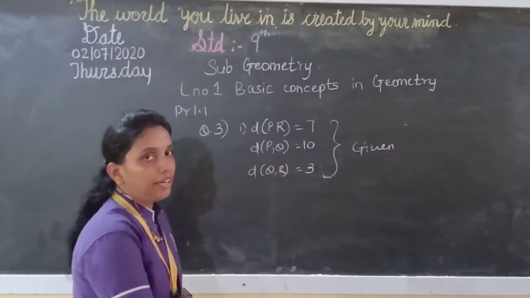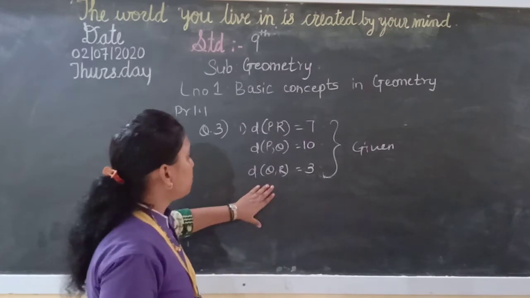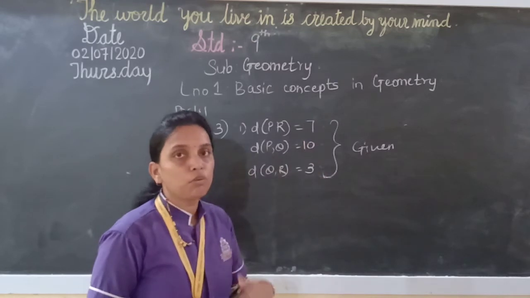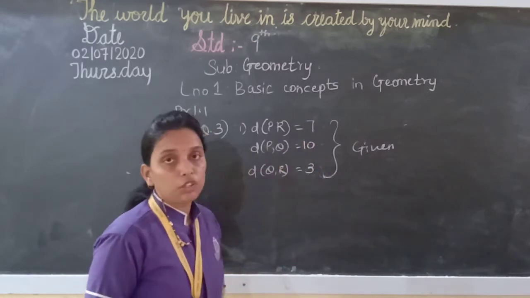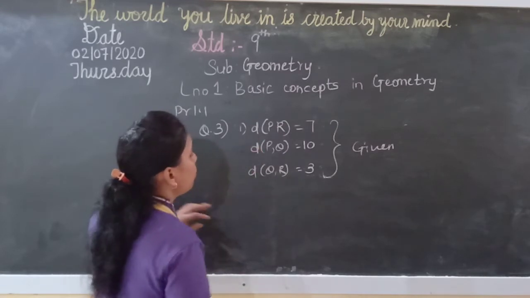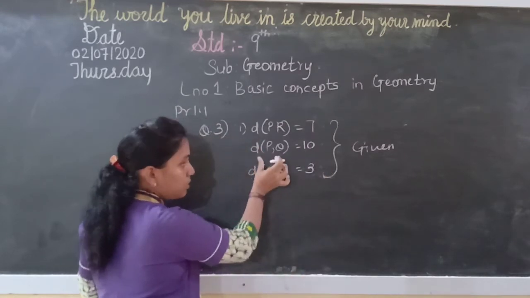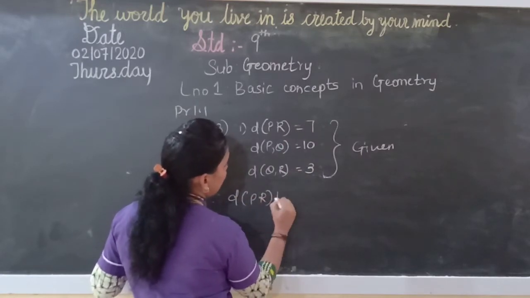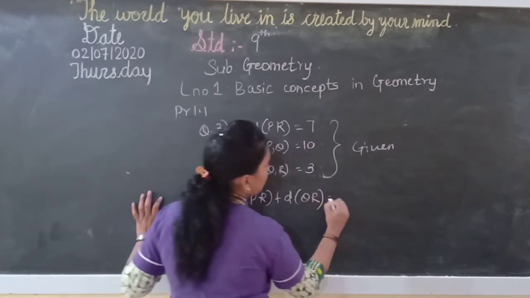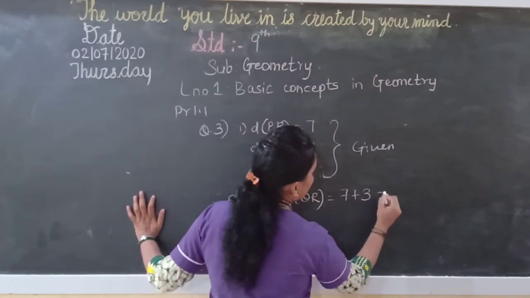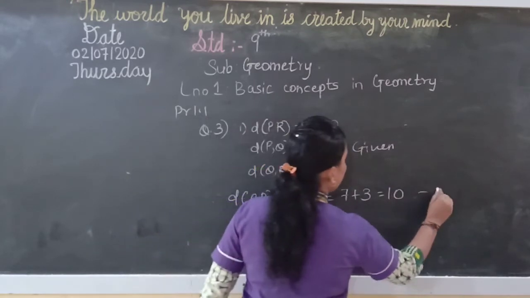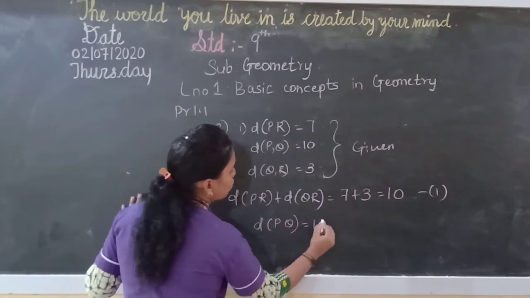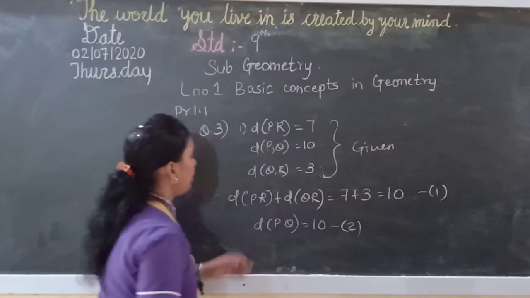Now what will you do to find the collinear points? Here leave the greater number, and the remaining 2 numbers you have to add and see whether it is equal to the greater number or not. So now 10 is the greater number, we will keep PQ as it is, and add these 2. So distance PR plus distance QR is equal to how much? 7 plus 3, which is equal to 10. Let's call this 1. Also what we have got is PQ is also 10.